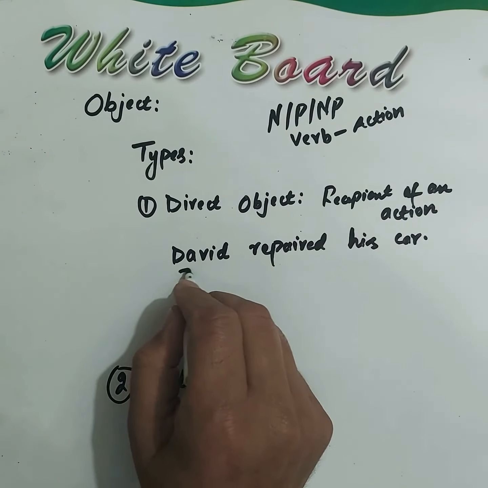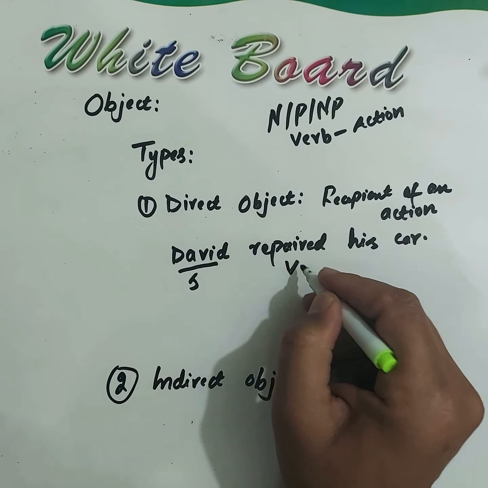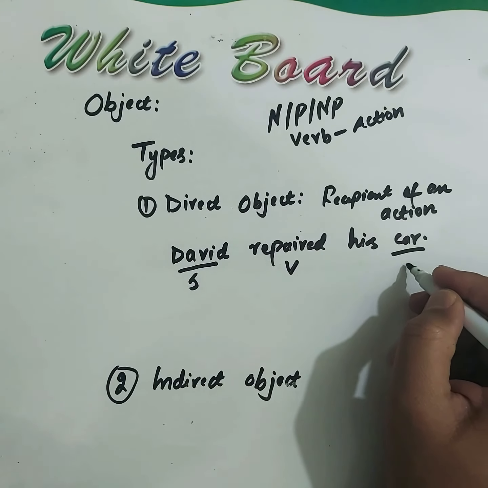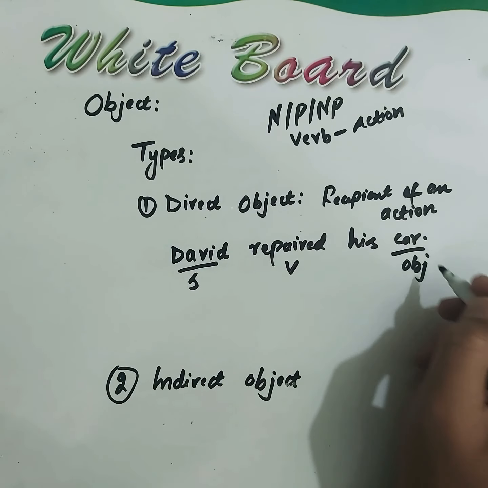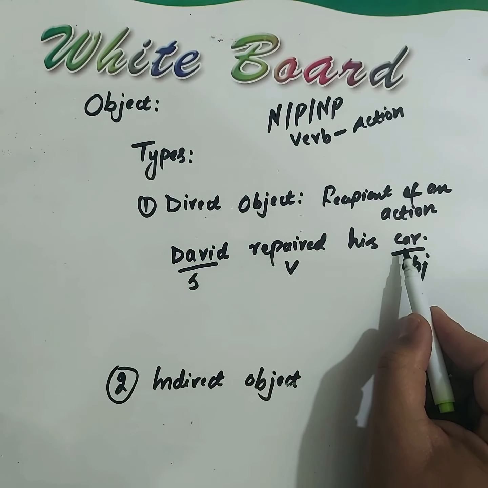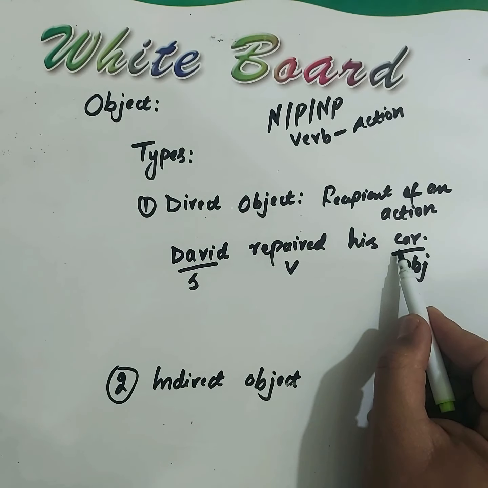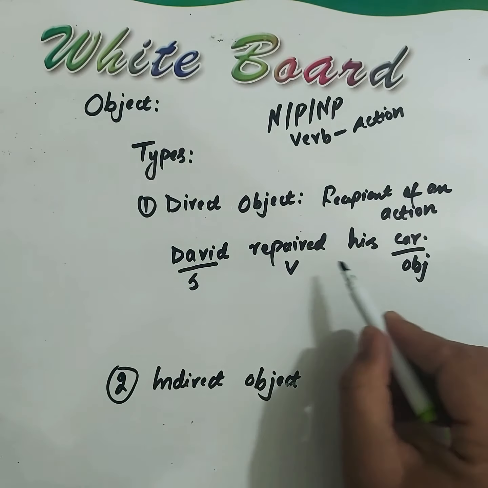Students, here David is your subject, repaired is your verb, and car is your object. The car received the action. That's why, students, it's your direct object.